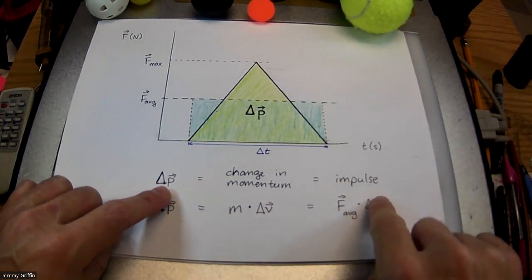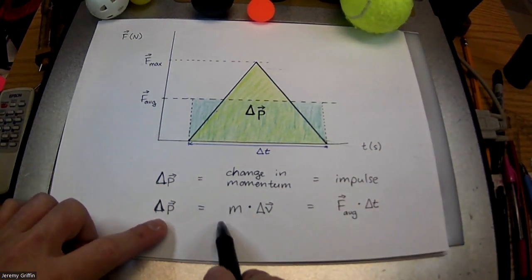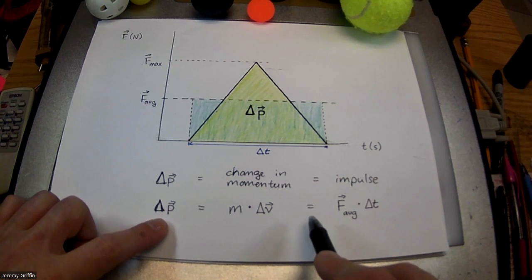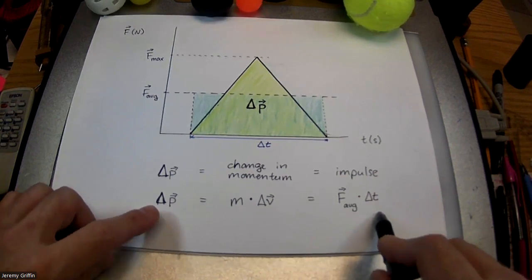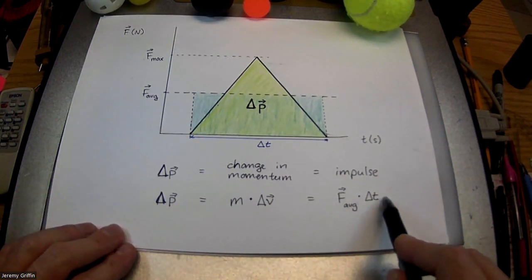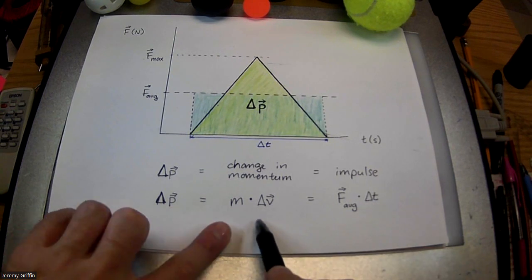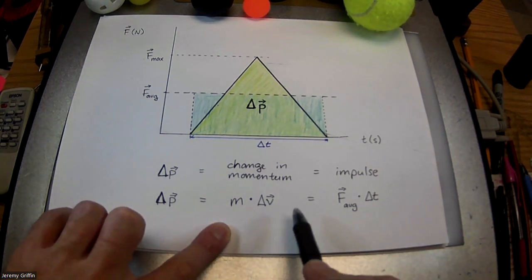So impulse is a change in momentum. Hey, change of momentum could be mass times change of velocity, and that's caused by a force acting for some time interval. Now, if you look really close, if you solve for this force, suppose you take this time interval and you divide it down here, mass times change of velocity over change of time equals force.